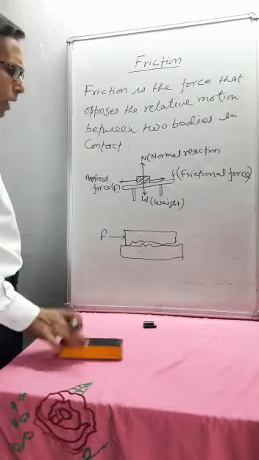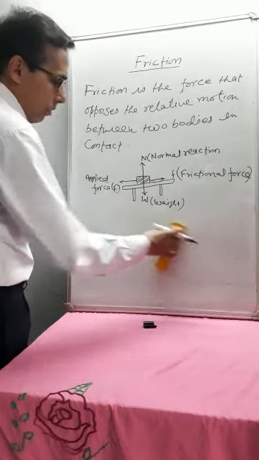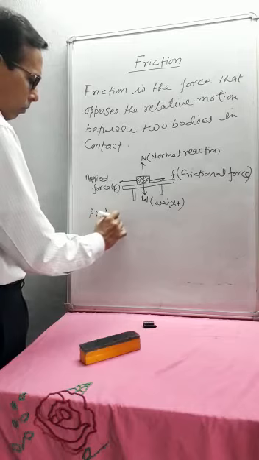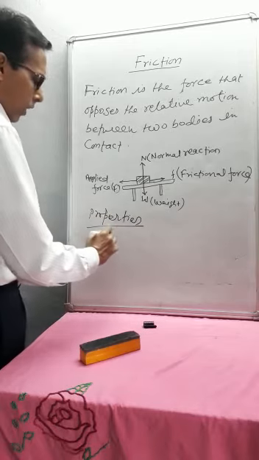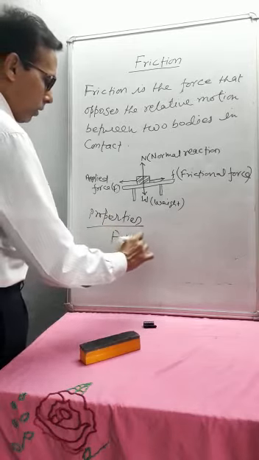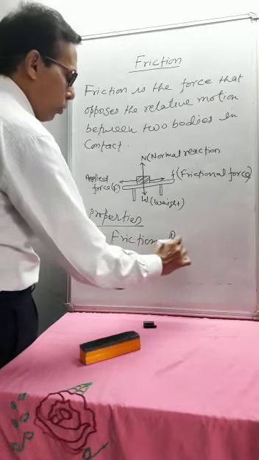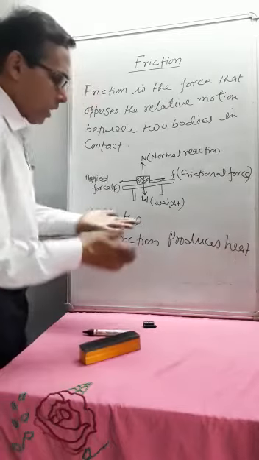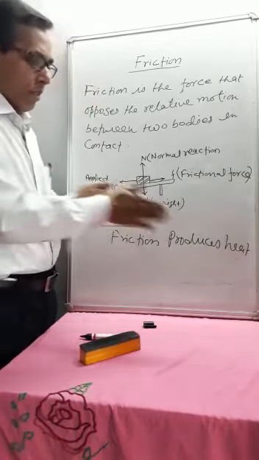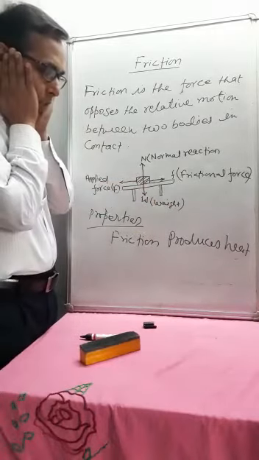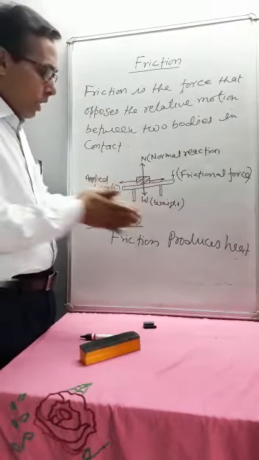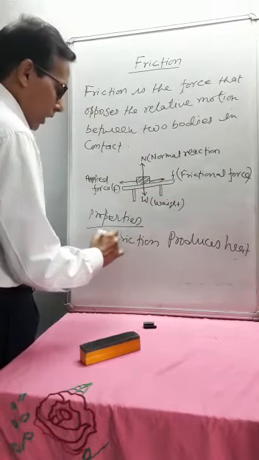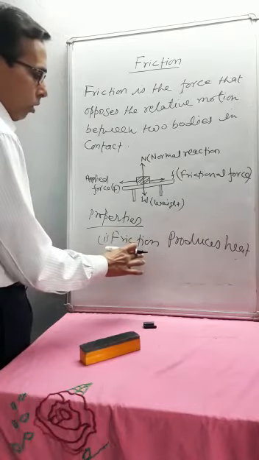Now what are the properties of friction? Friction produces heat. This is the first property. Suppose if you rub your hands together, they become hot. So when you rub two bodies, due to friction it produces heat. And the second property is that friction always opposes the motion of the object.